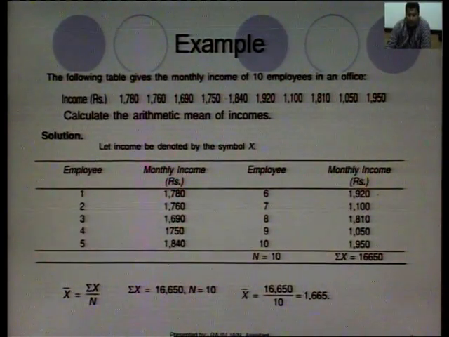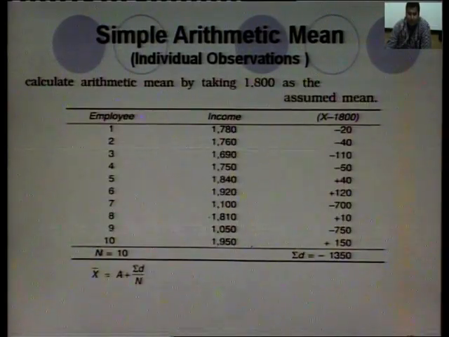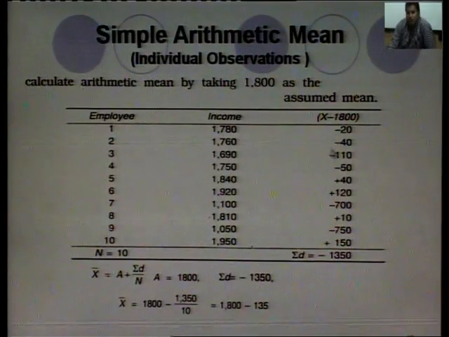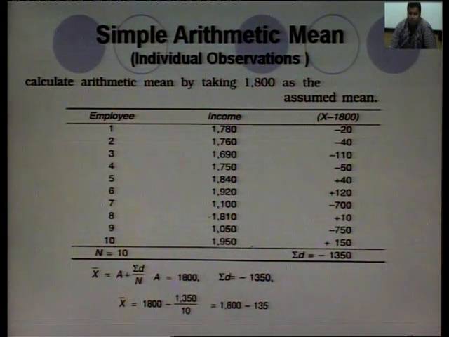The mean in the previous example is the same as the mean in this example. So, this involves much less calculation. It depends upon the data also how we prefer the method. You can choose either the direct method or the shortcut method.